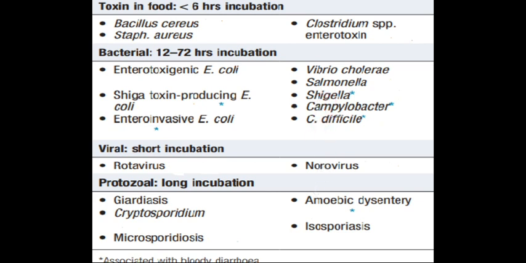All these can give rise to food poisoning with an incubation period of about 12 hours up to 3 days. Viral infection, such as rotavirus or norovirus, always gives a short incubation period. Protozoal infection gives a long incubation period, for example giardiasis, cryptosporidium infection, amoebic dysentery, isosporiasis, and microsporidiosis.